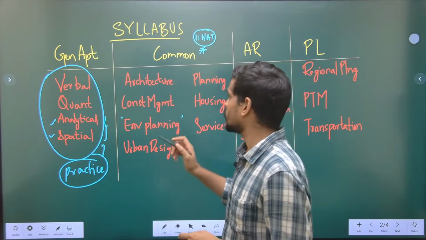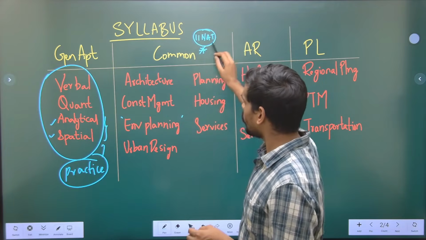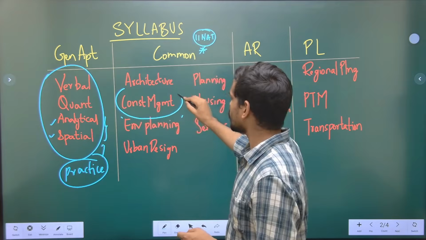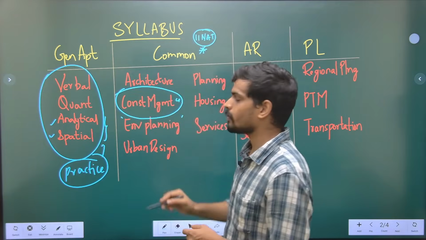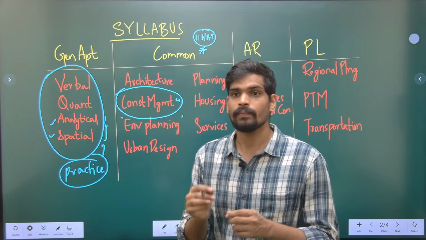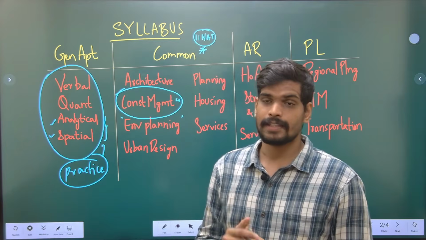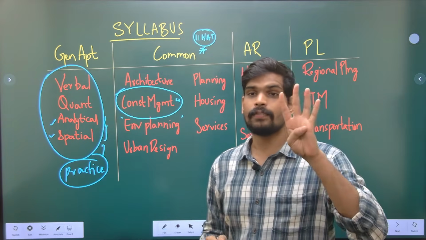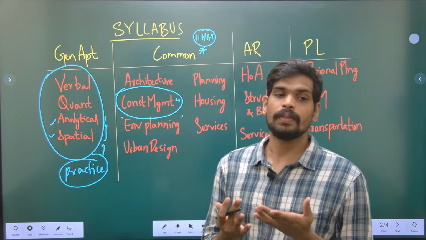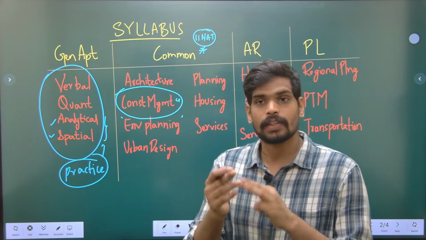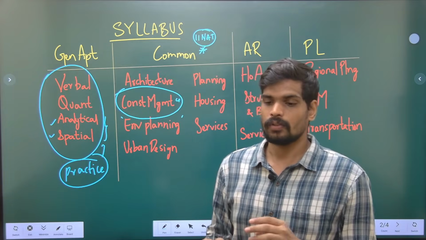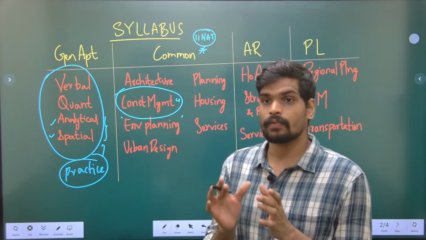And last year's question paper from GATE 2022, of these 11 questions, 4 numericals were asked from construction management and specification and estimation, construction management and estimation part. From that part there were 4 numericals, and you will be shocked to know that of those 4, 3 were 2 marks numericals. So a very huge amount of weightage from the numerical part.